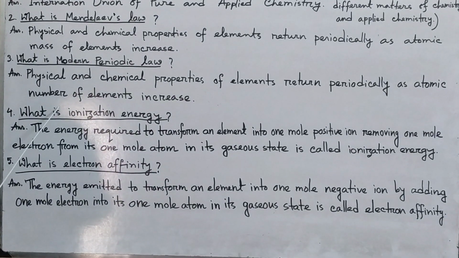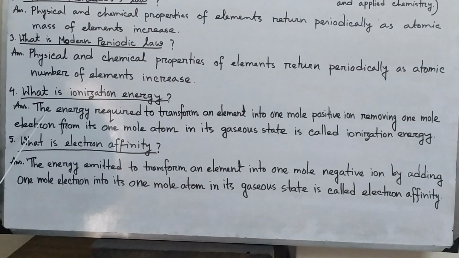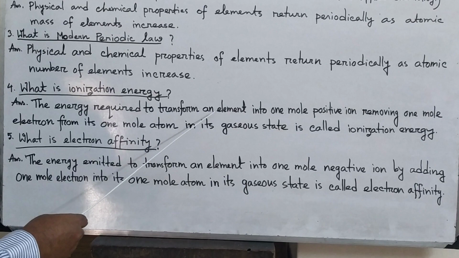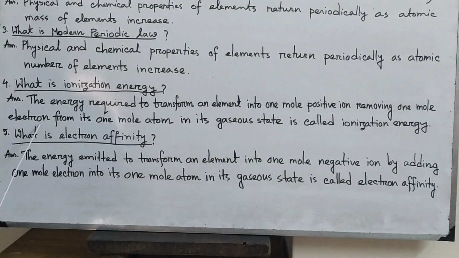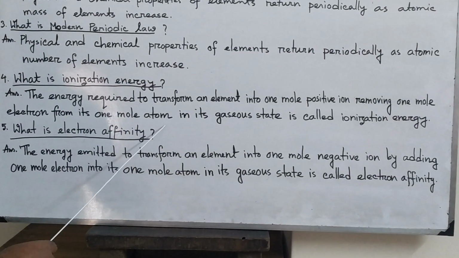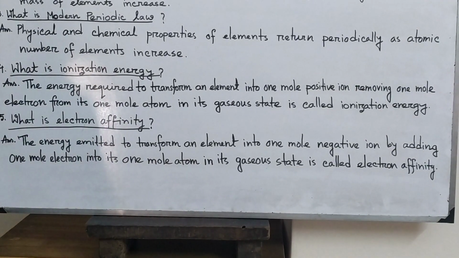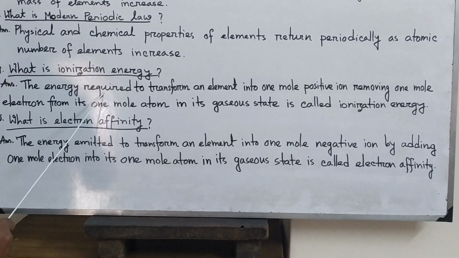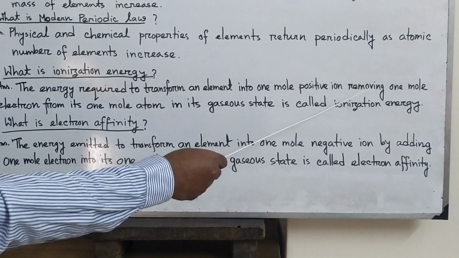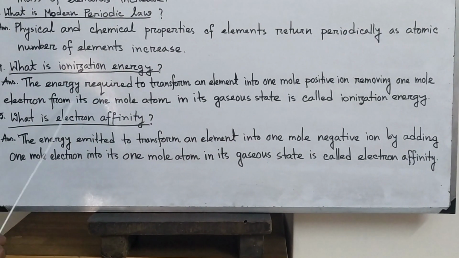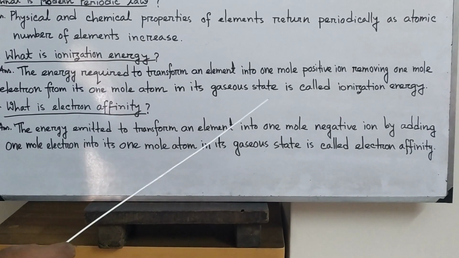Number 4 I have written, what is ionization energy. The energy required to transform an element into 1 mole positive ion by removing 1 mole electron from its 1 mole atom in its gaseous state is called ionization energy.